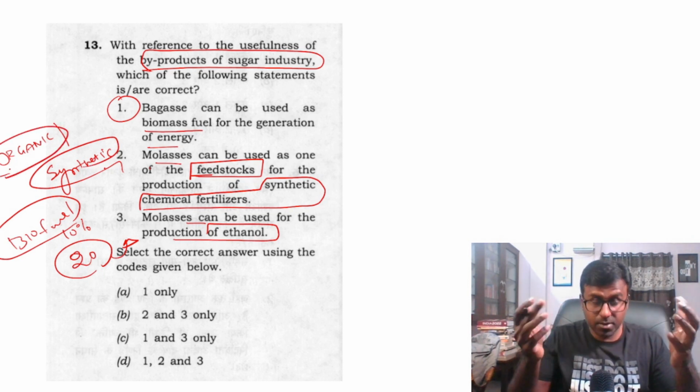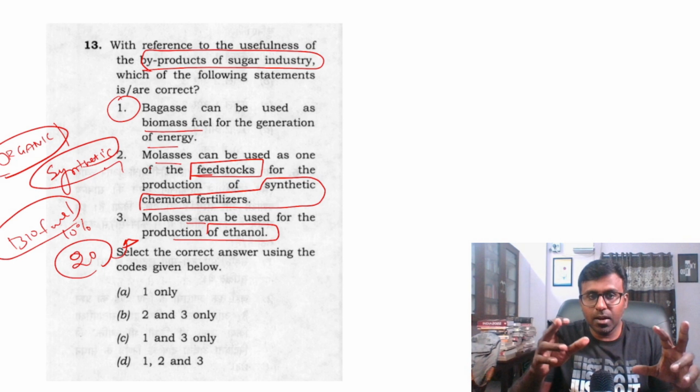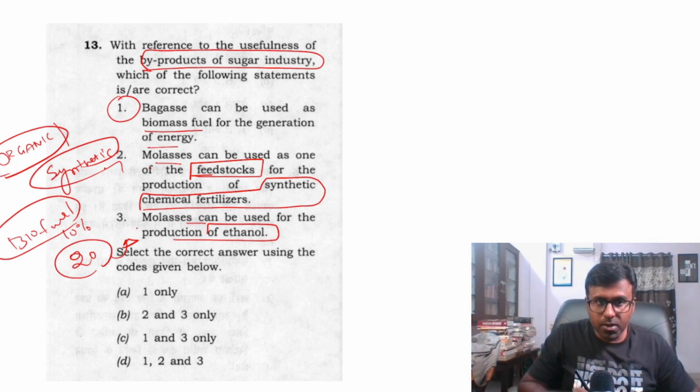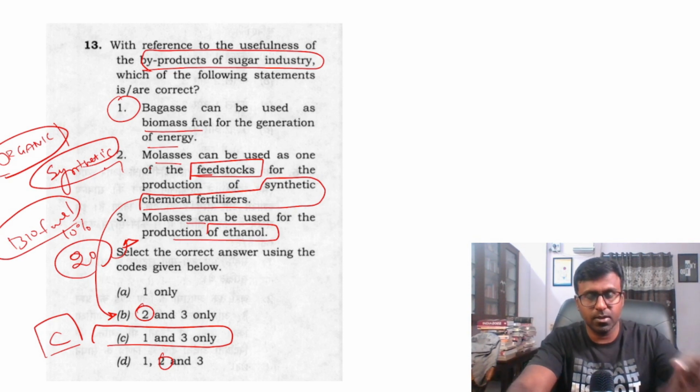And again, I am unable to use the word trick because of how it has been done. If you look at it, this chemical fertilizer is wrong. So 2 is wrong. 1 and 3 is the answer. C is the answer. And this is what you should look at.